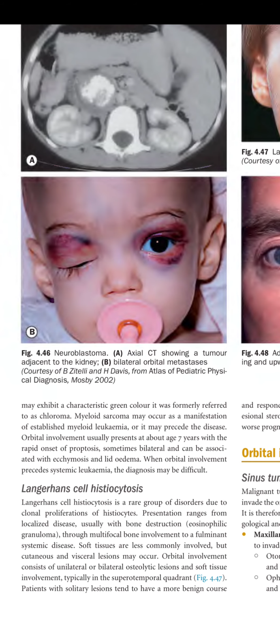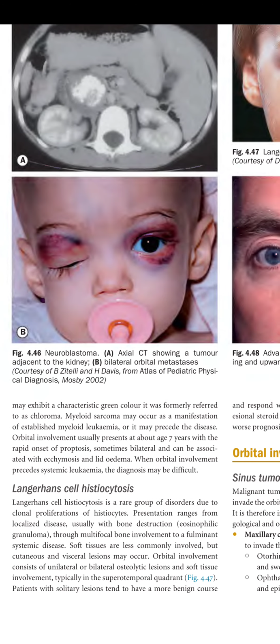So, Langerhans cell histiocytosis. Langerhans cell histiocytosis is a rare group of disorders due to the clonal proliferation of histiocytes. Presentation ranges from localized disease, usually with bony destruction, eosinophilic granuloma, through multifocal bone involvement, to a fulminant systemic disease. Soft tissue is less commonly involved, but cutaneous and visceral lesions may occur. Orbital involvement consists of a unilateral or bilateral osteolytic lesion and soft tissue involvement, typically in the supratemporal quadrant.